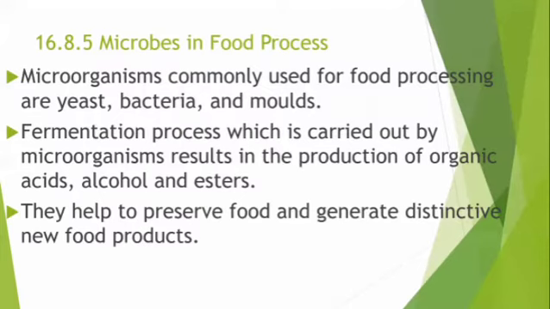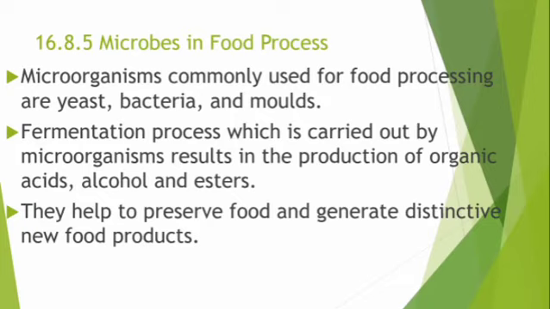Microbes in food processing. Microorganisms commonly used for food processing are yeast, bacteria, and molds. The fermentation process, which is carried out by microorganisms, results in the production of organic acids, alcohol, and esters.